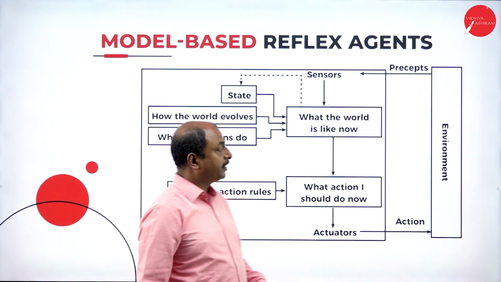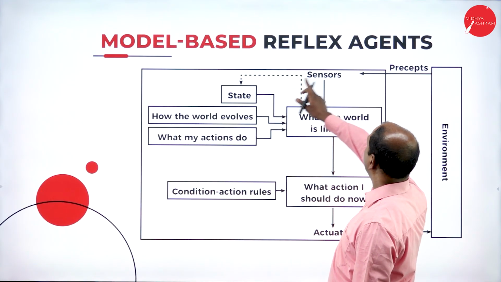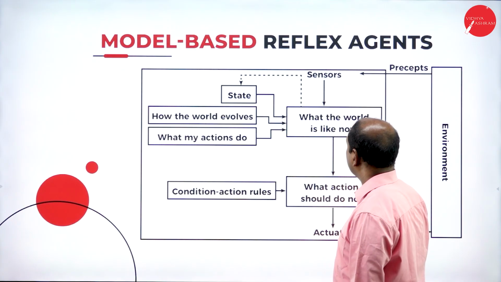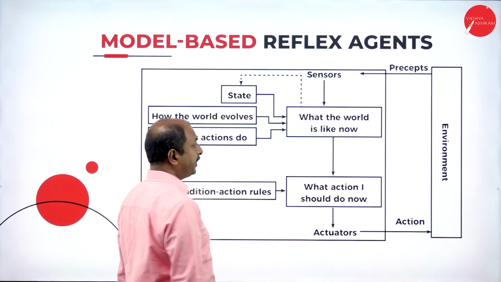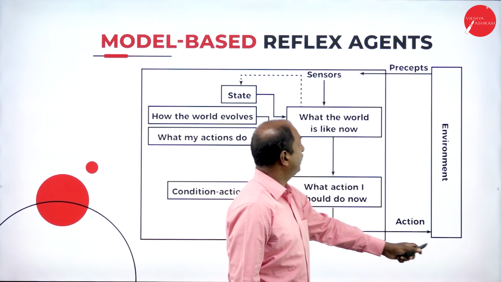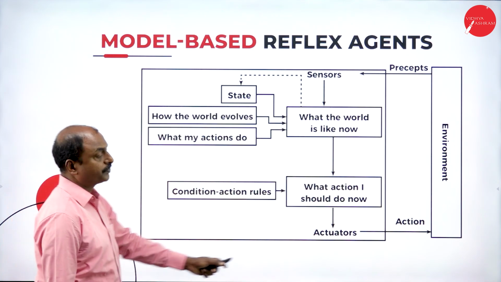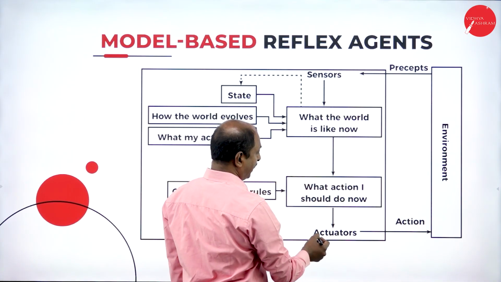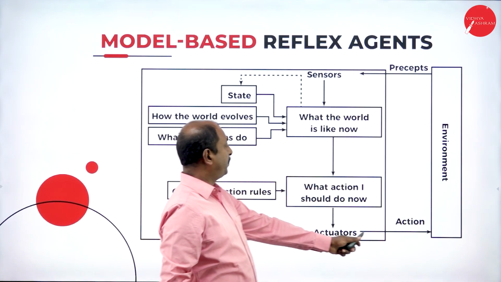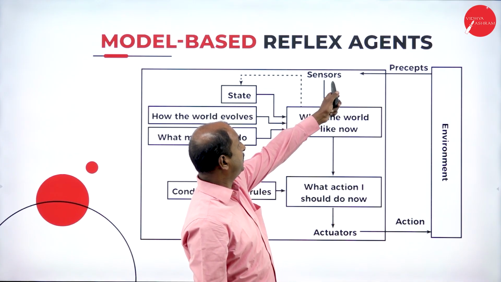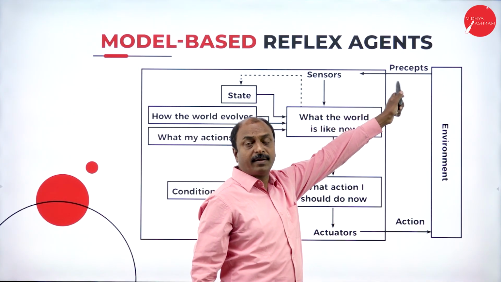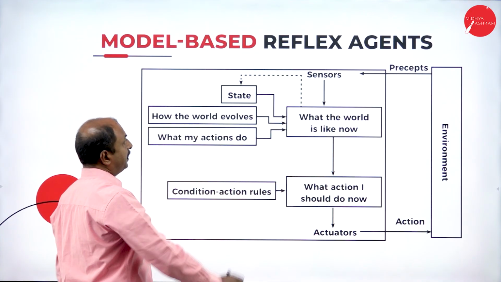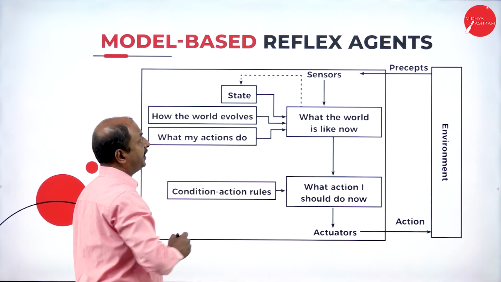Let us start with the definition of model-based reflex agent. See, this is a diagram. Look at the diagram here. As all of you know, this is the environment and this is an agent. Here in the agent, these are the sensors and actuators. The actuators perform the action. The sensor perceives the environment, or accepts the data from the environment. And these are different components of the agent.